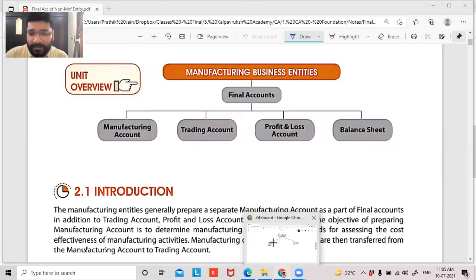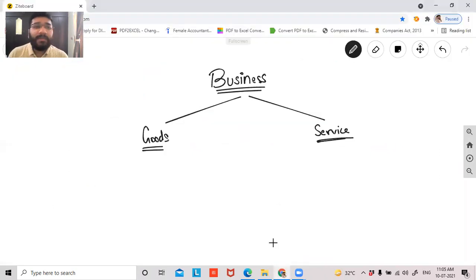Before we get into this guys, tell me something. If I want to start a business, can I say I will either deal with goods or I'll deal with services? These are the only two things in which I can get into for doing business. Either I can deal with goods or I can deal with services. Yes or no? Yes, sir. Right?